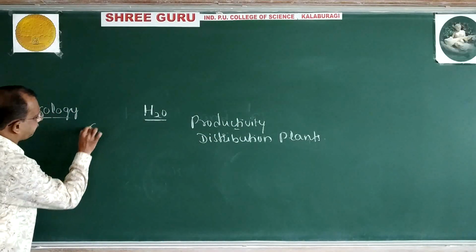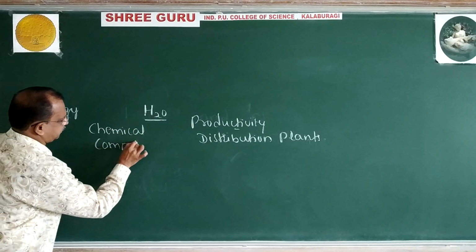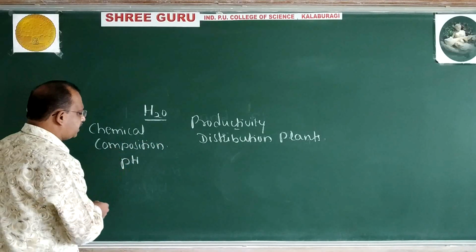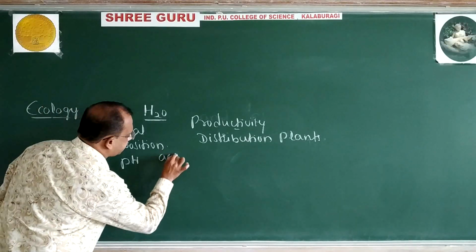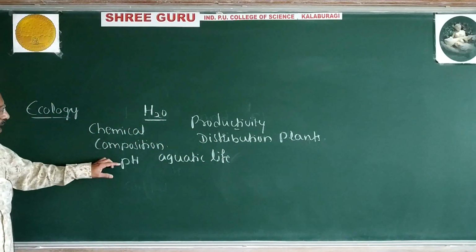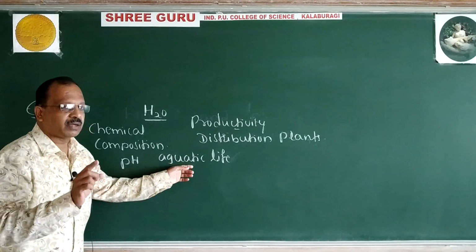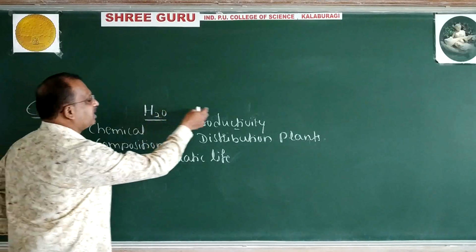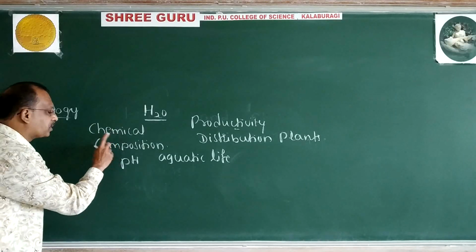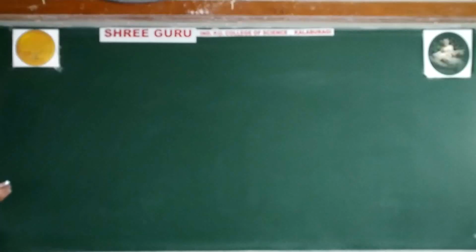Chemical composition and pH will control aquatic life. Hydrogen ion concentration of the water will control aquatic life. Water will control productivity and distribution of plants. Chemical composition of water and pH, hydrogen ion concentration, will control